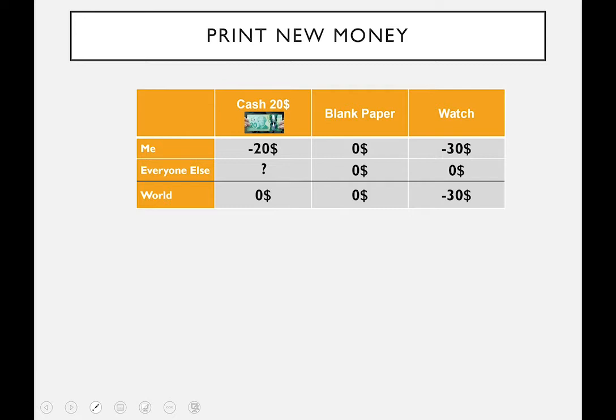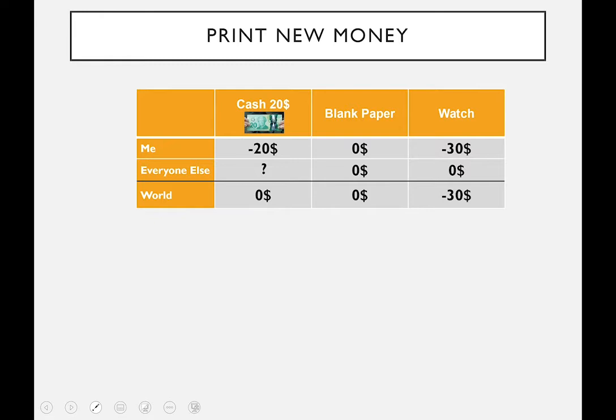What happens if I take a blank piece of paper, it's mine, I burn it? Well, what is a blank piece of paper? 1 cent, 2 cents? What does anybody else lose? Well, they don't lose anything. And what did the world lose? Well, a blank piece of paper, which is basically worth nothing, zero. What about $20 cash? Imagine I've got $20 cash and I burn that. Well, I'm going to lose 20 bucks. But what did the world lose? Well, cash is no different than a blank piece of paper. The world didn't lose anything.